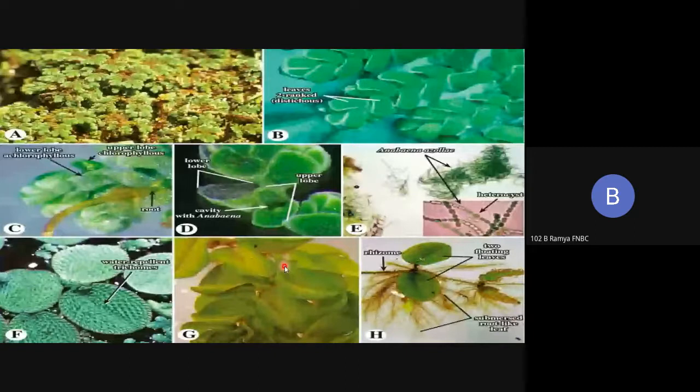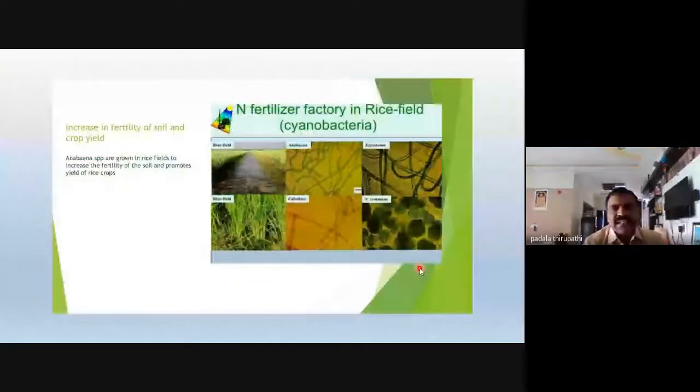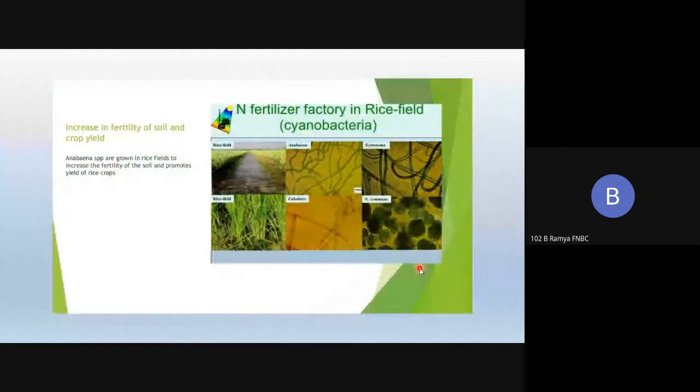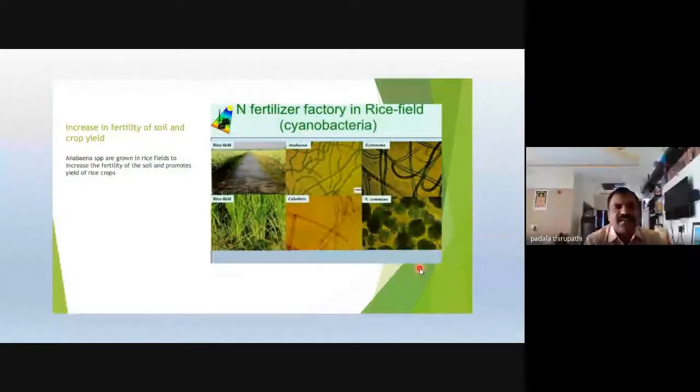Okay, so this slide shows the Azolla fern on the surface of the water. This Azolla increases the fertility of the soil and crop yield. Why? Because this Azolla fern contains Anabaena. That's why the species is called Azolla anabaenae. This Azolla anabaenae is used in cultivated crops like paddy fields or rice fields for conversion of atmospheric nitrogen into soil nitrogen.